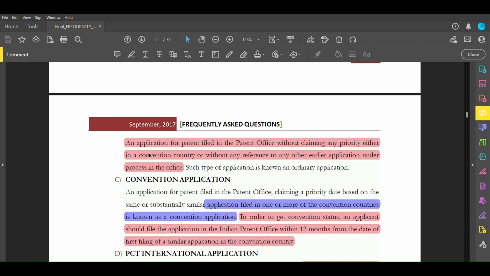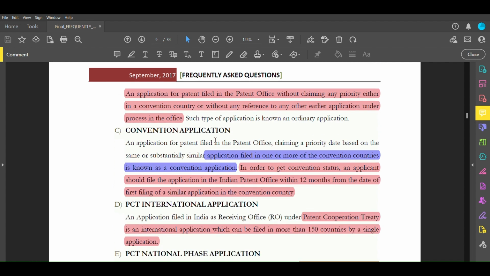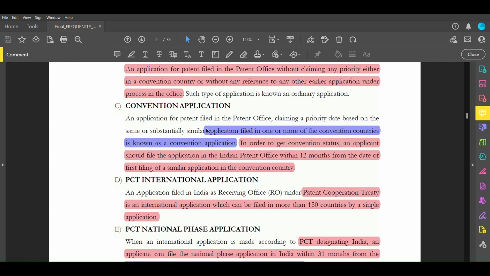It can be filed in a convention country or without any reference to an earlier application, like it can be filed directly. Convention application: an application filed in one or more of the convention countries is known as a convention application. Last time I told you about PCT, so the convention application comes under PCT. In order to get convention status, an applicant should file the application in the Indian Patent Office within 12 months from the date of first filing of a similar application in the convention country.